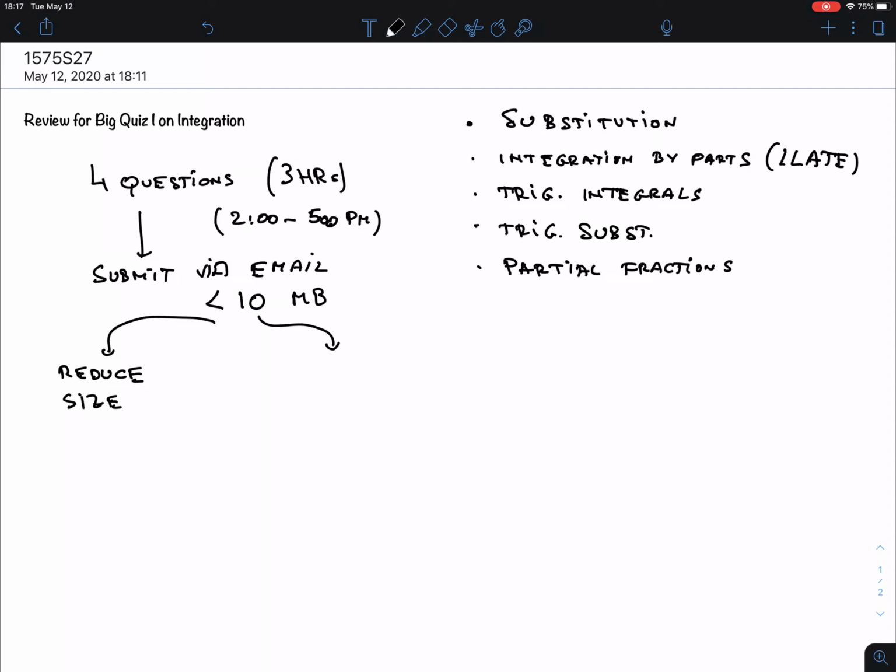The other option you have is separate emails. I have no problem with that, so you can send me each problem separately, or 2 problems at a time, or something like that. It's also perhaps something you might consider doing anyway, if you're running out of time, to make sure that the things you think are fine, you send out already, so that it's already out.